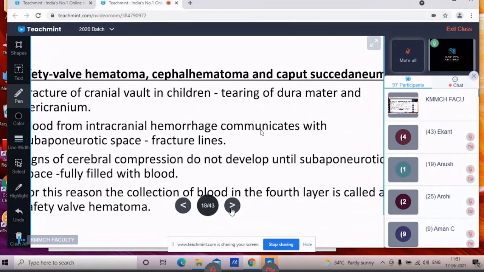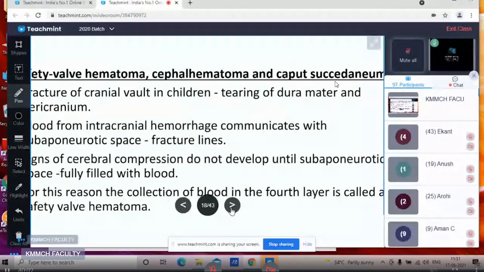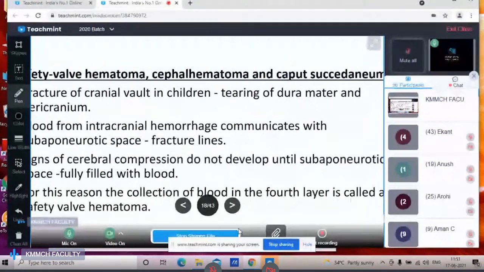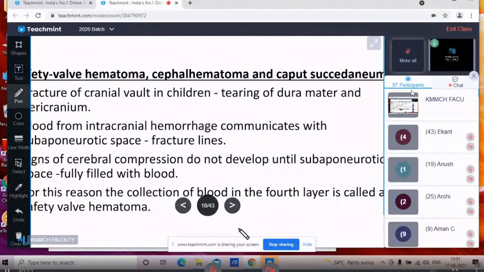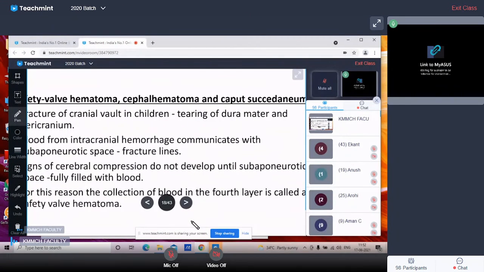और dura mater का tear हो गया तो जो भी अंदर इंट्राक्रैनियल में जो भी हेमरेजेस हैं वो बाहर आ जाएंगे through the fracture line. Okay, so the signs, अगर बाहर आ गए तो you will get the signs of cerebral compression, जो भी सेरिब्रल कॉम्प्रेशन रहेगा, that do not develop until the subaponeurotic space is fully filled.